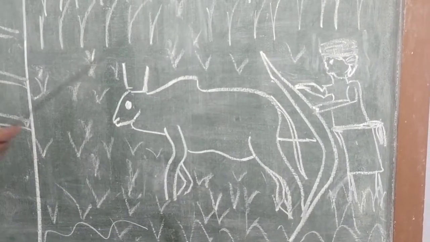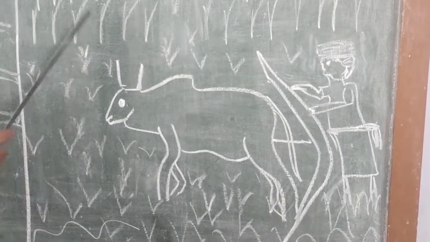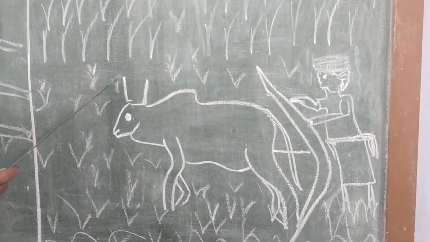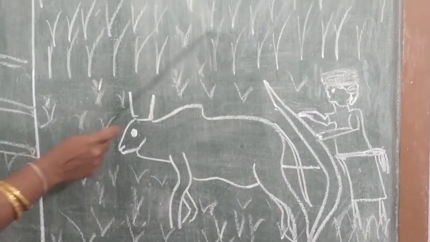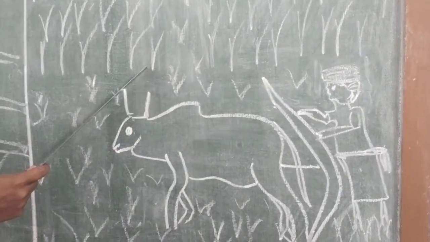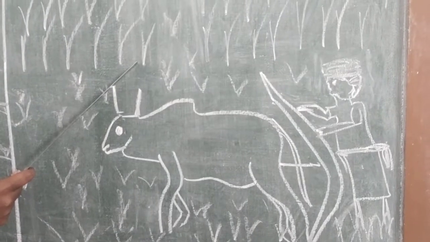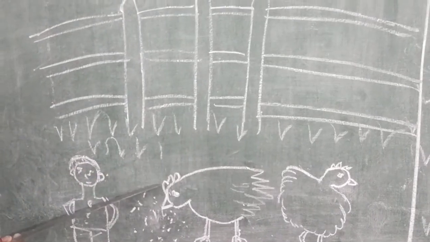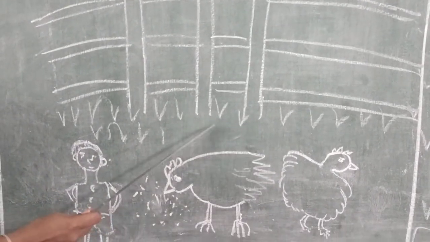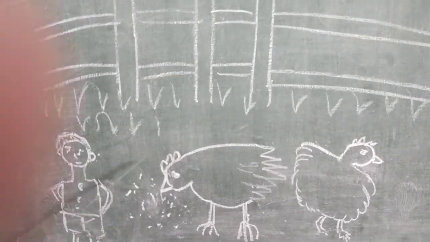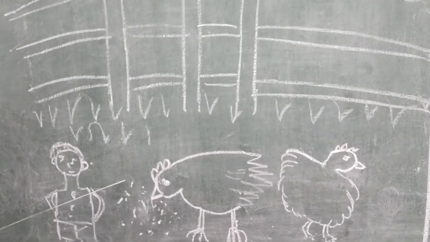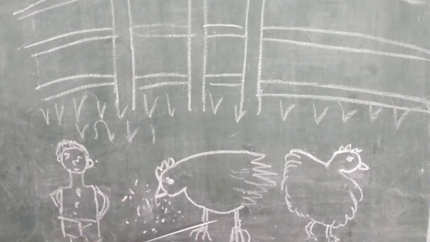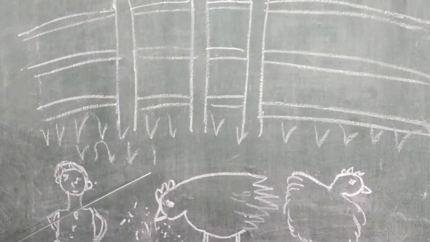Students, now look at this picture. What is this? This is a picture of the agricultural field, isn't it? We can cultivate different varieties of crops in the agricultural field. Now look at this picture. See here, some birds are there in this area, isn't it? He rears some birds in the area. Okay?